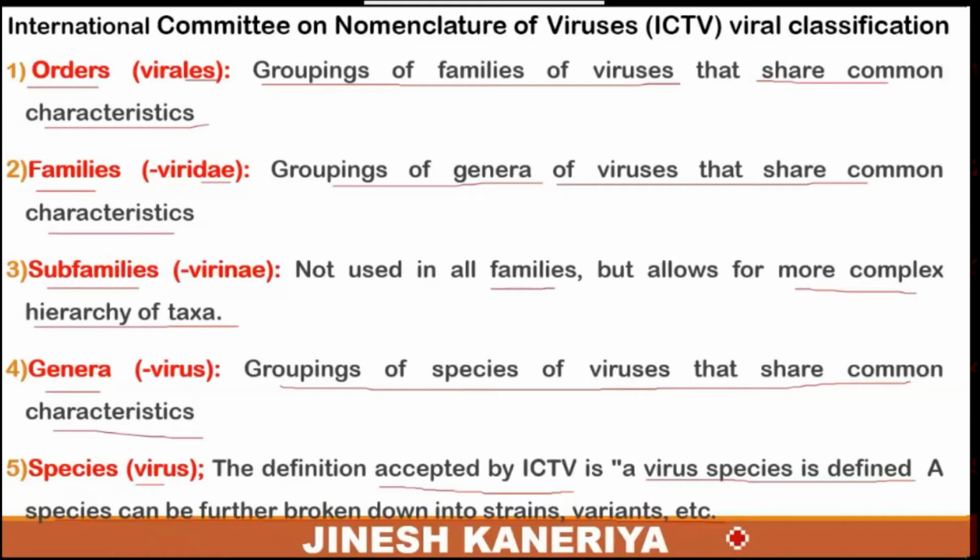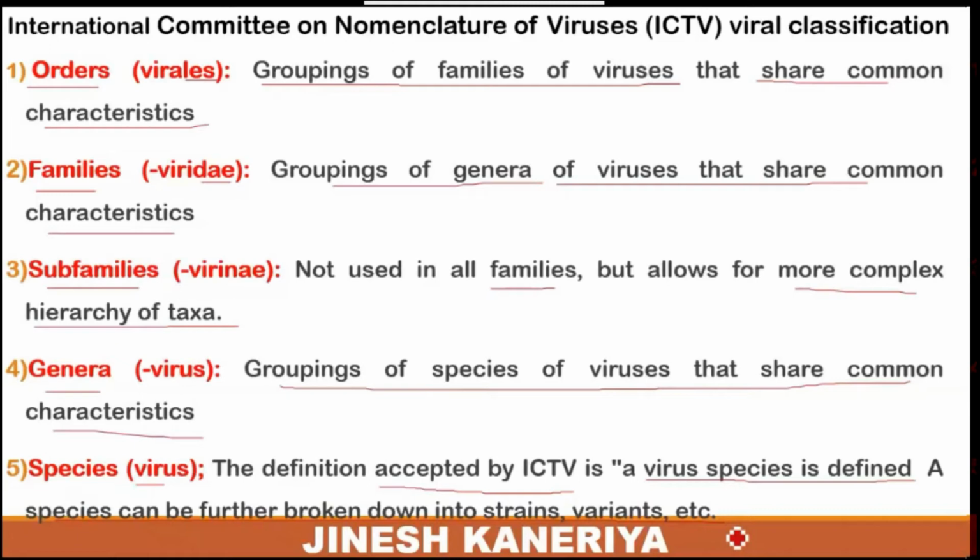These are the subcategories of a particular species. Coronaviruses are divided basically into four: alpha, beta, gamma, and epsilon. These are the four strains or variants of coronaviruses, available in nature and responsible for causing particular diseases.